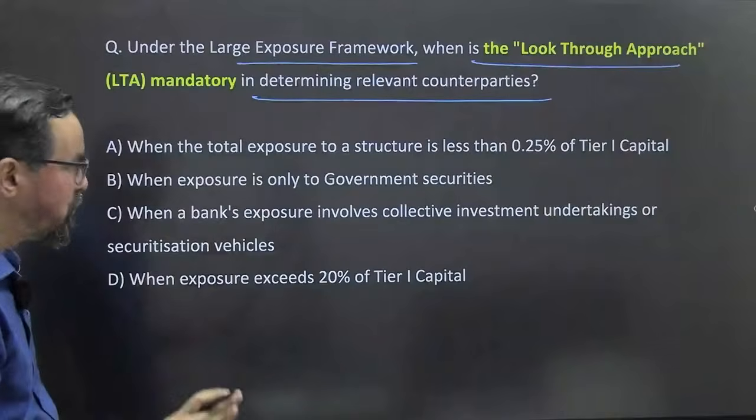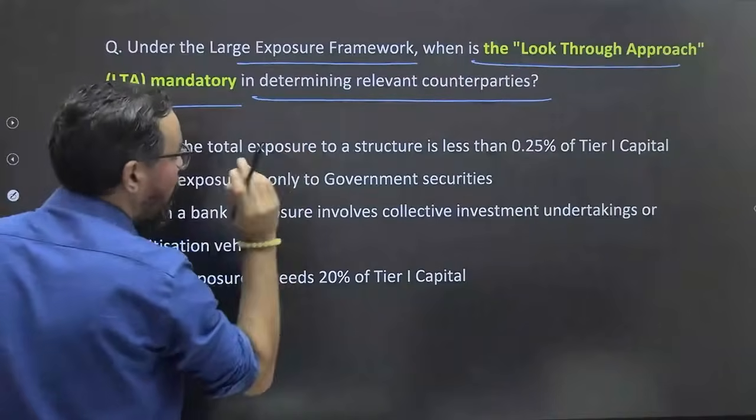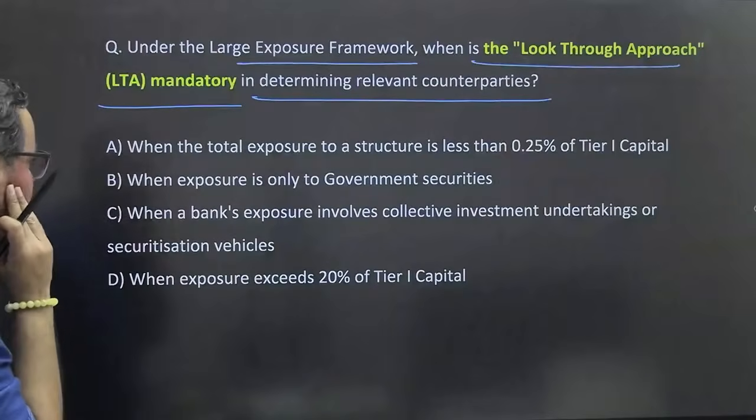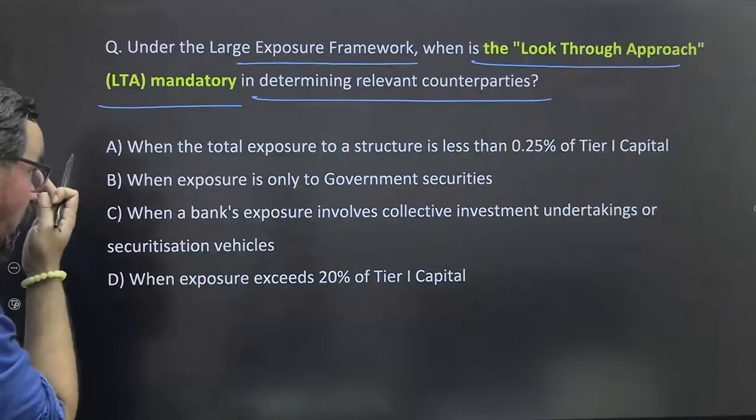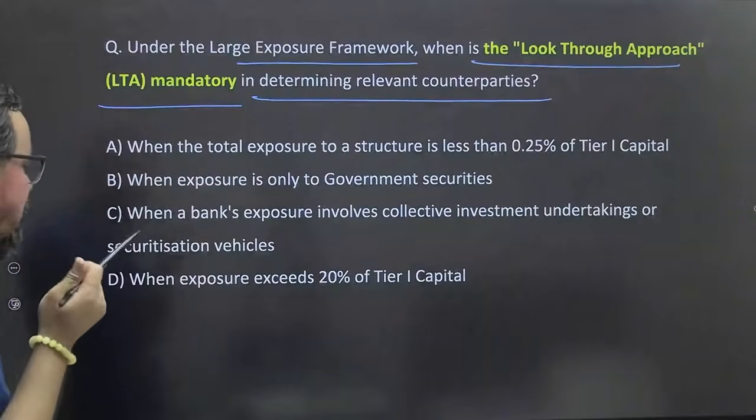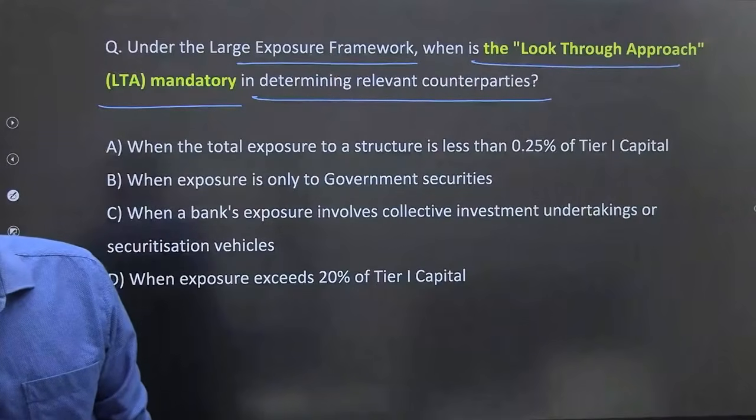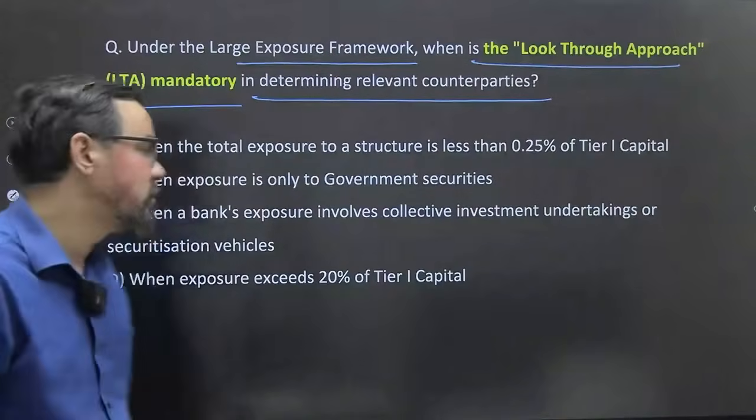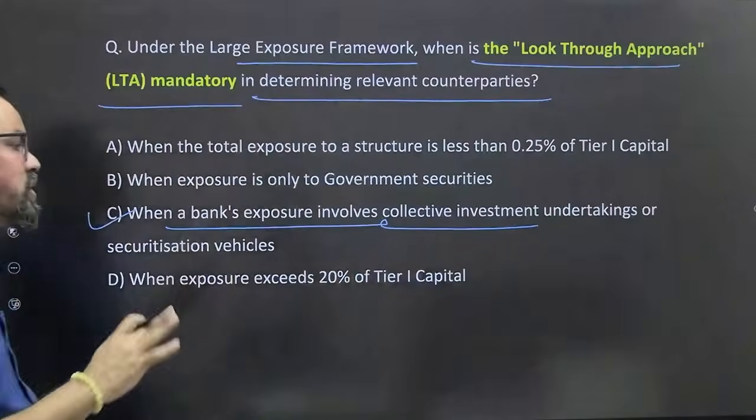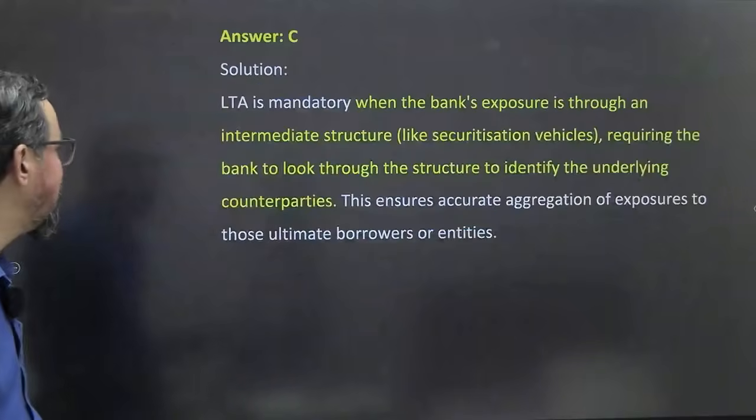Under the large exposure framework, when is the look-through approach mandatory in determining relevant counterparties: when the total exposure to the structure is less than 0.25% of tier 1 capital, when the exposure is only to the government, when a bank's exposure involves collective investment undertakings or securitization vehicles, when exposure exceeds 20 percent of tier 1 capital. What will be your correct answer? Anyone who wants to answer? Yes, absolutely right, Alka ma'am. Option C must be the right answer: when bank exposure involves collective investment undertakings or securitization vehicles. In that case LTA is mandatory.